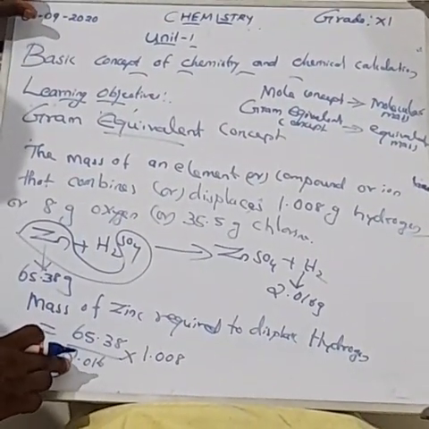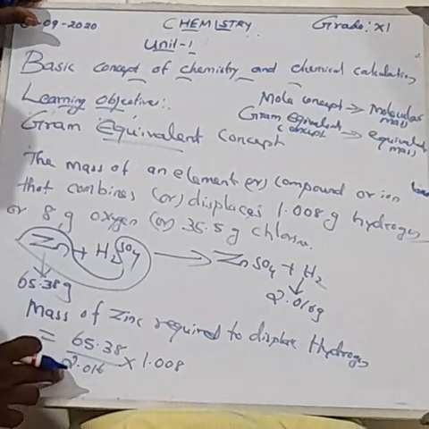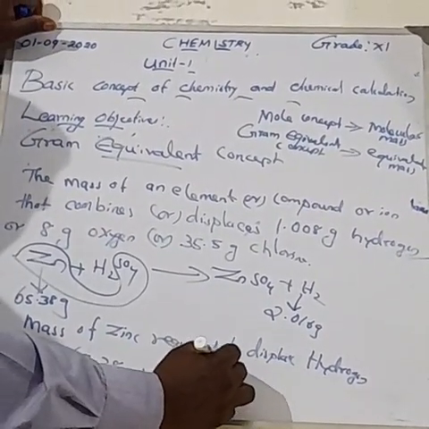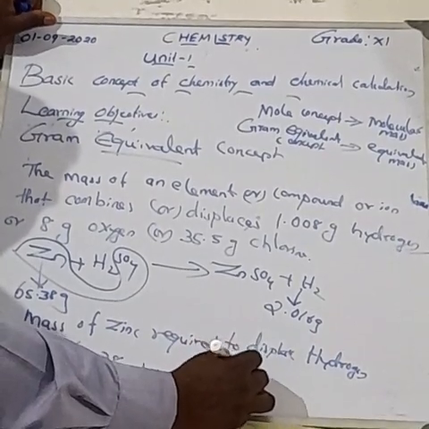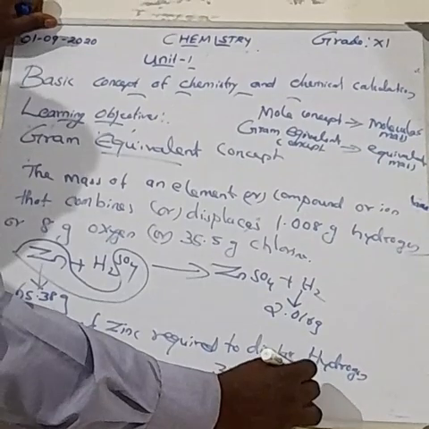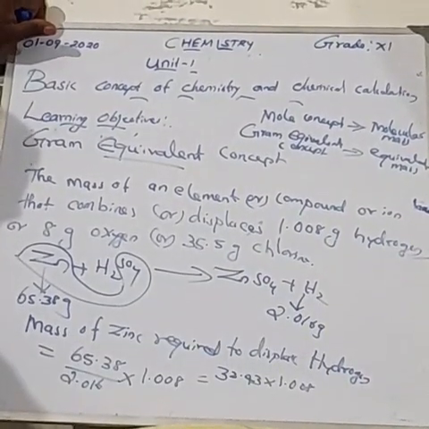65.38 divided by 2.016 is approximately 32.43, multiplied by 1.008.